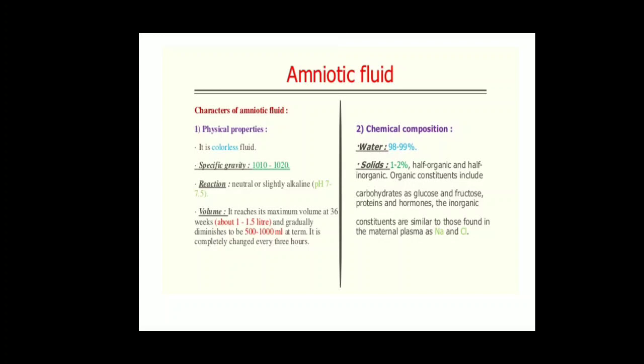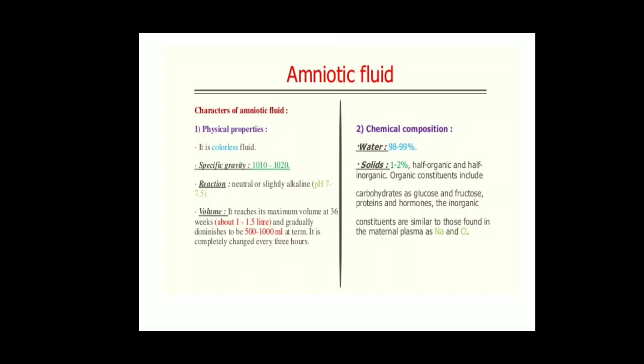Gradually after 9 months, it starts to diminish, to about 500 to 1000 ml at term. When it is 1000 ml at term, that is called a normal amniotic fluid volume. It is completely changed every 3 hours. That means the quantity of the amniotic fluid and the solids, the chemical composition, everything changes every 3 hours.